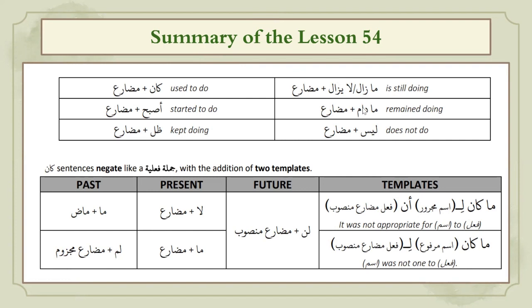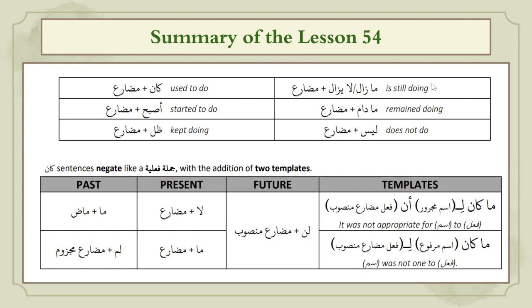You learn that if ma zala, la yazalu is there with mudare, then you will translate he is still doing something. If mudare is yaftahu, he is still opening.